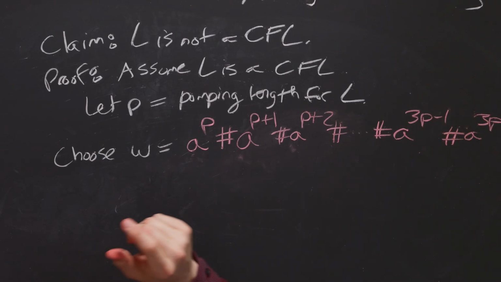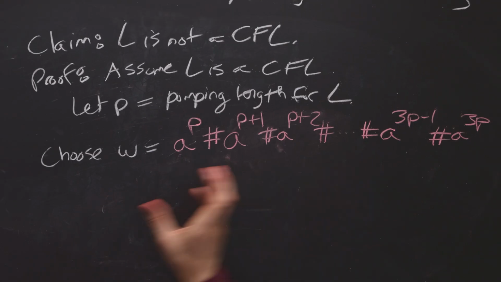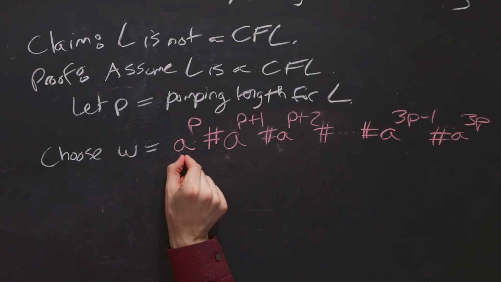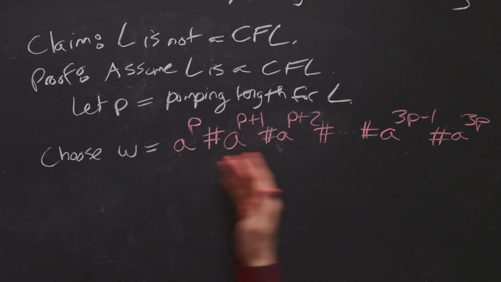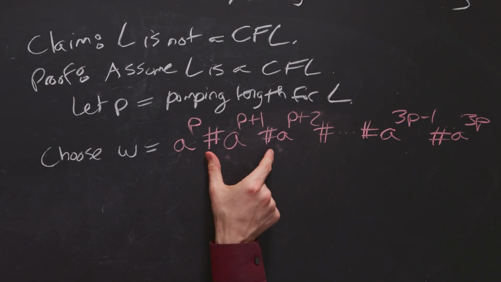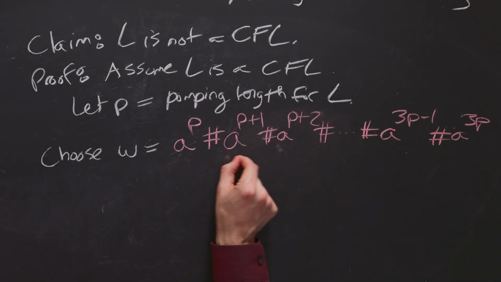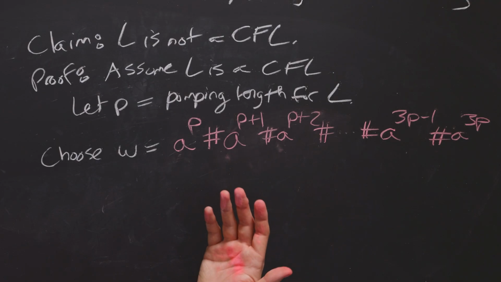Be aware though that since we're dealing with context-free, we can in principle be pumping anywhere in the string. We don't have to be uniformly within a section of a's here. So in principle, we could have some of the pound signs. Well, in this case, we can only have one pound sign because it's impossible to have two, since each pair of pound signs here is separated by at least p a's, in fact more than that. So we can have at most one pound sign here.